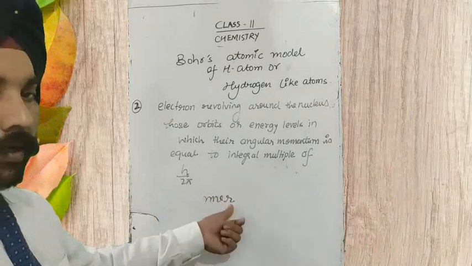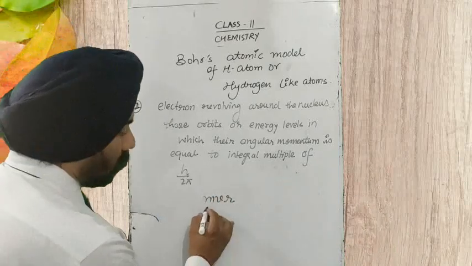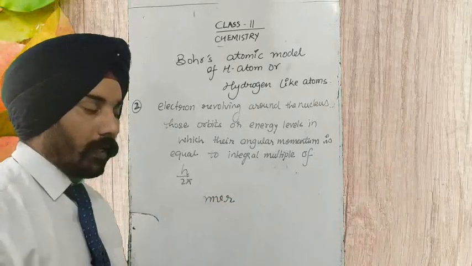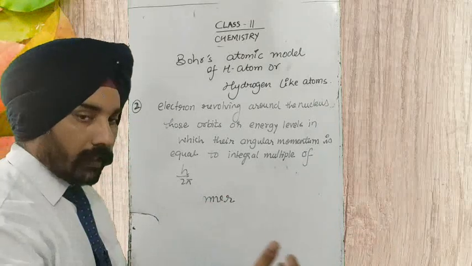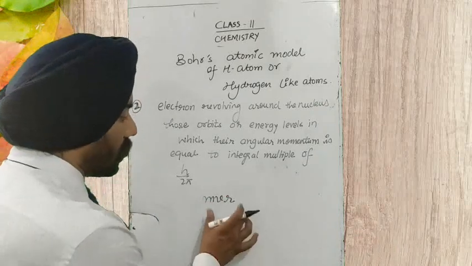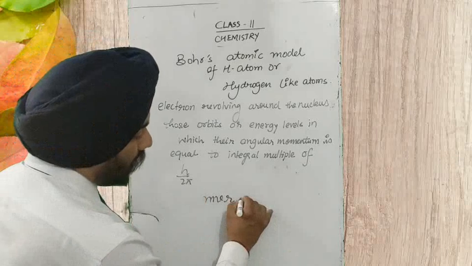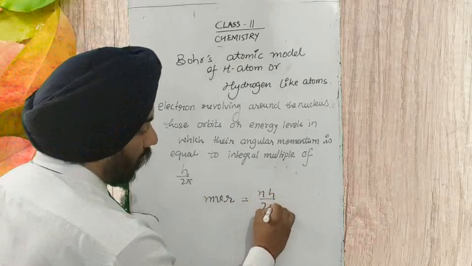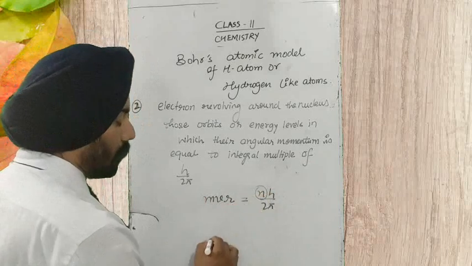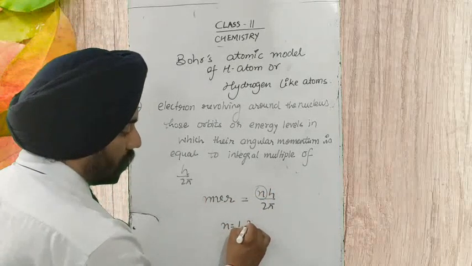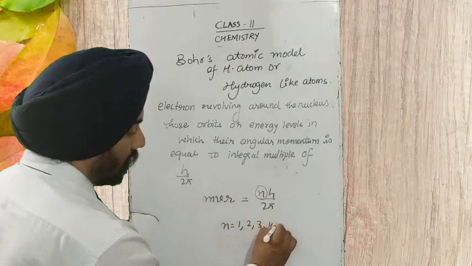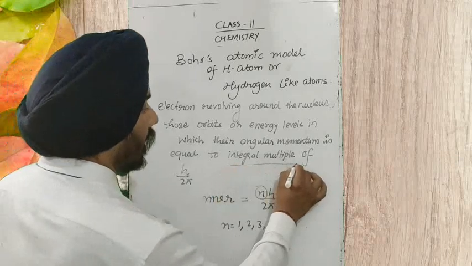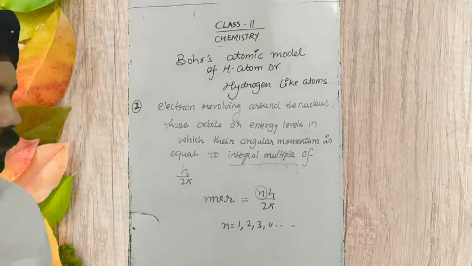It is equal to n h upon 2 pi, where n is the principal quantum number with the value 1, 2, 3, 4, 5.